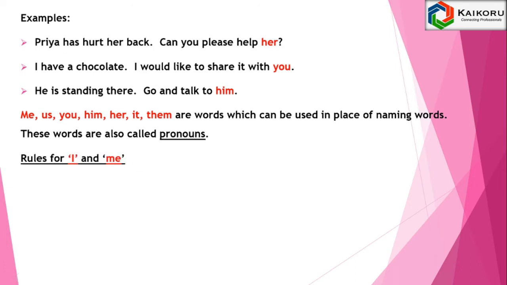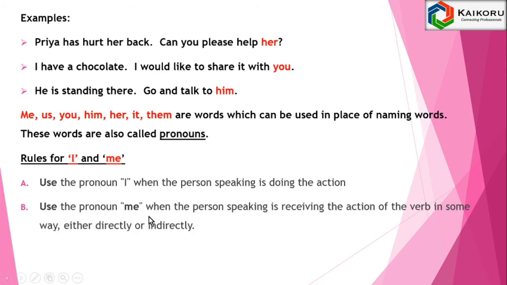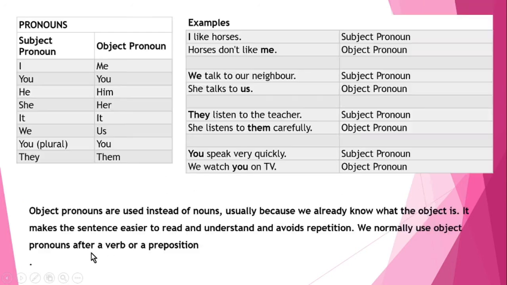Rules for I and me. Use the pronoun I when the person speaking is doing the action. Use the pronoun me when the person speaking is receiving the action of the verb in some way, either directly or indirectly.